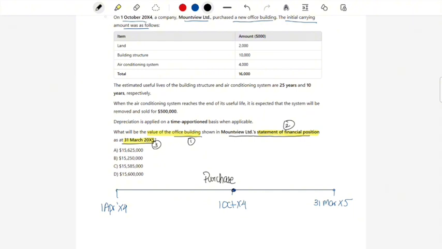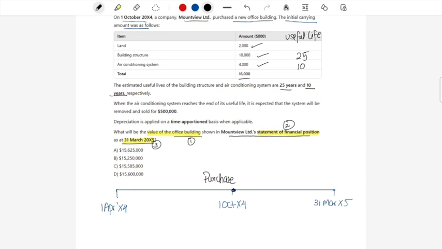So within the new office building, we have some other items, that is land, building structure, and air conditioning system, which gives us the total carrying amount of 16 million. The estimated useful life of the building structure and air conditioning system are 25 years and 10 years respectively. So what I will do here is simply put this down as useful life: building structure is 25 and air conditioning system is 10.